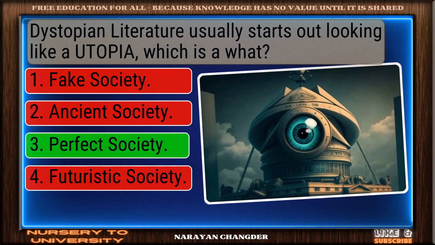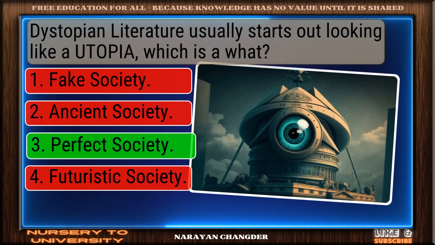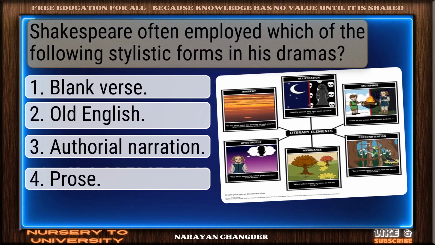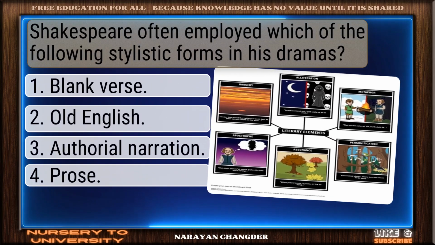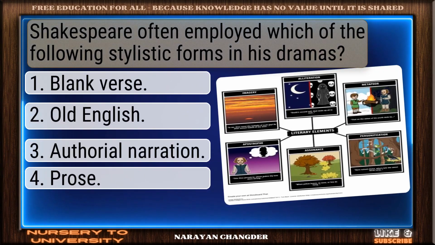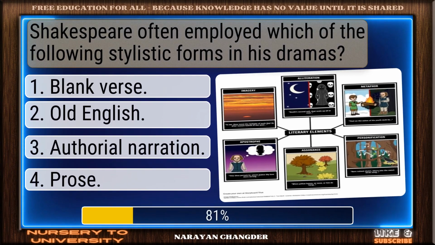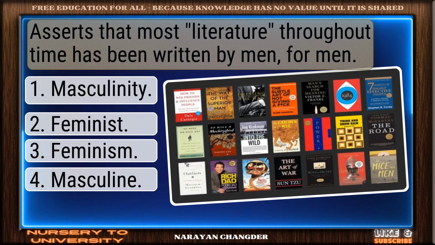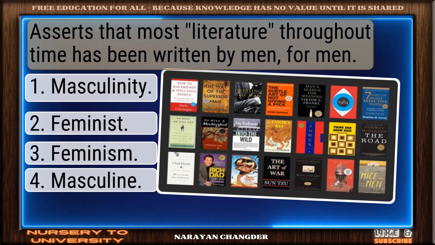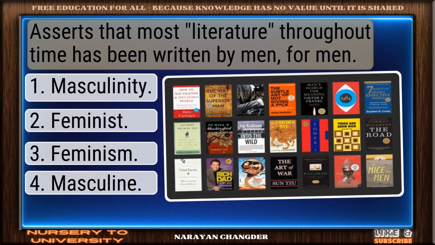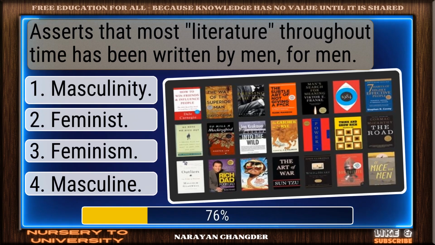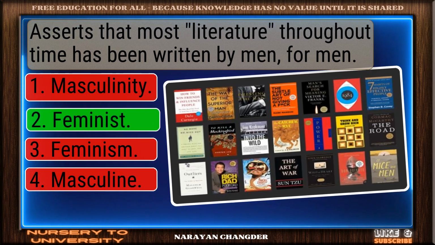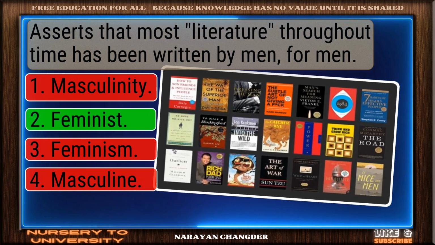Great thinking. Perfect society is right. Shakespeare often employed which of the following stylistic forms in his dramas? Well done. Blank verse is right. Asserts that most literature throughout time has been written by men, for men. Correct response. Feminist is accurate.